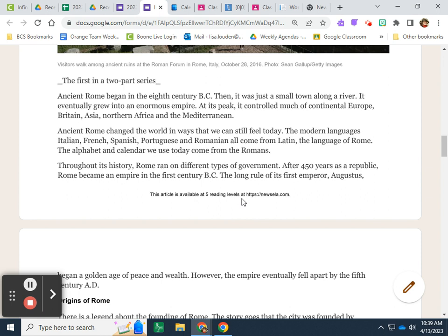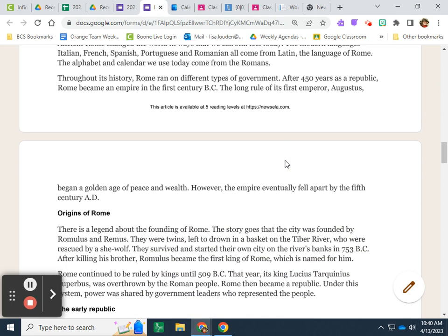Ancient Rome changed the world in ways that we can still feel today. The modern languages Italian, French, Spanish, Portuguese, and Romanian all come from Latin, the language of ancient Rome. The alphabet and calendar we use today also come from the Romans.